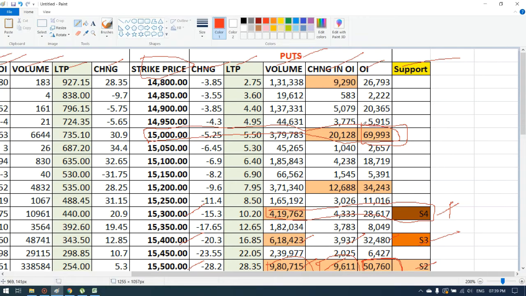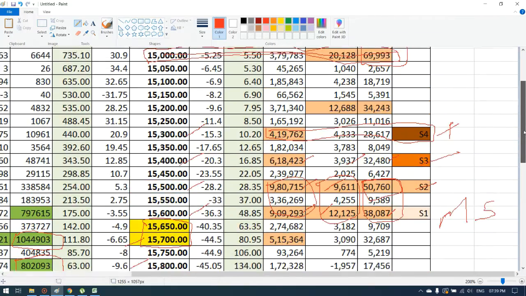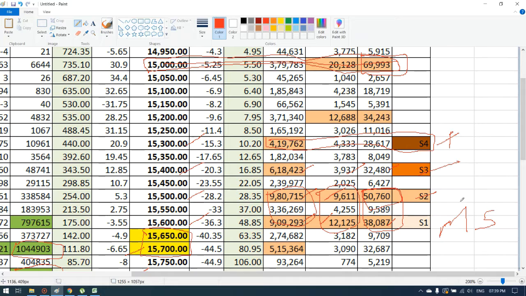Just have a look: at 15,000 we have open interest and change in open interest that are very high compared to the other strike prices.